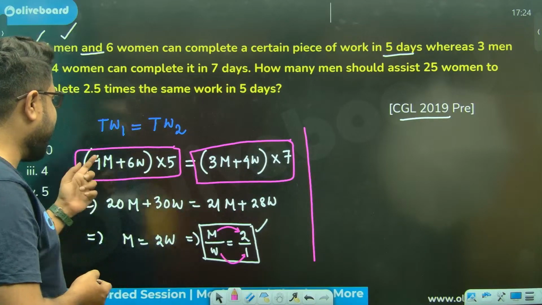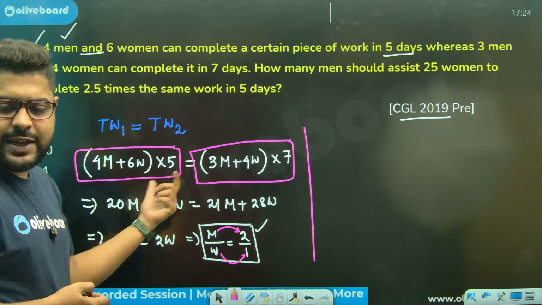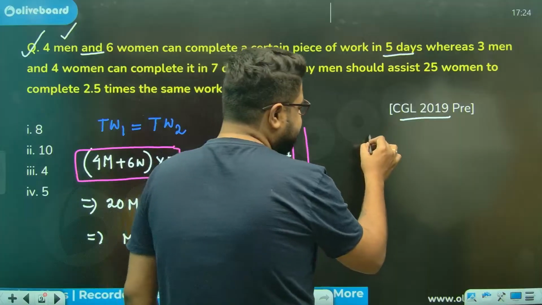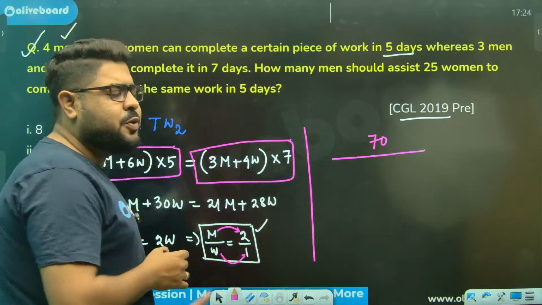Sir, 4 into M is 2, 4 2s are 8. Plus, sir, W is 1, so 6. 8 plus 6 is 14. 14 into 5 is 70, sir. That is total work, sir.